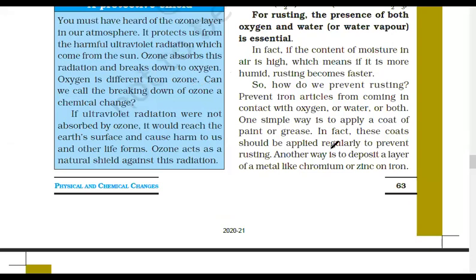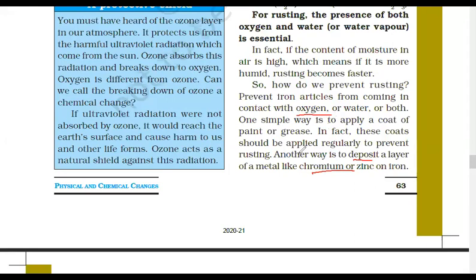So in order to protect these metals, in order to protect iron from rusting, what should you do? How to prevent rusting?